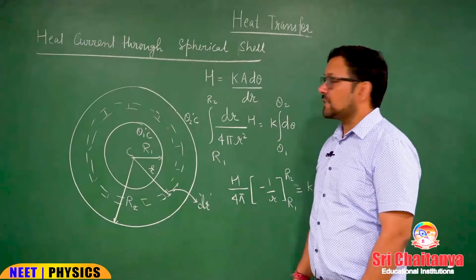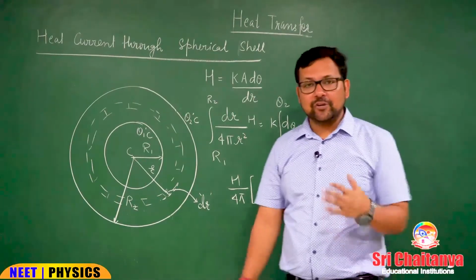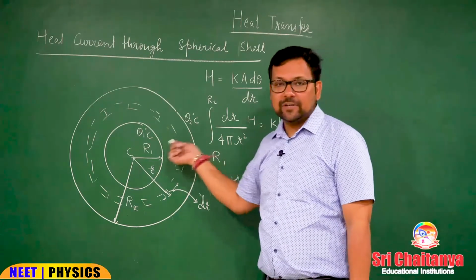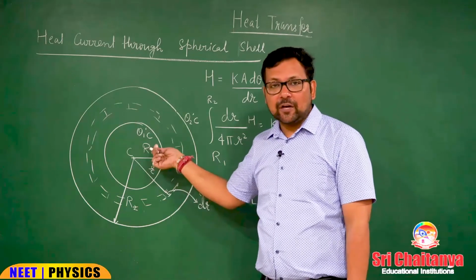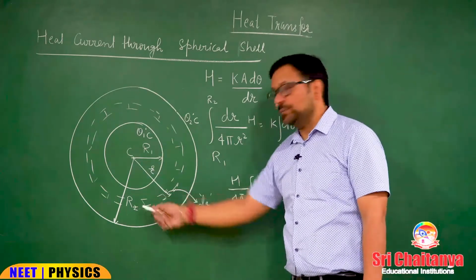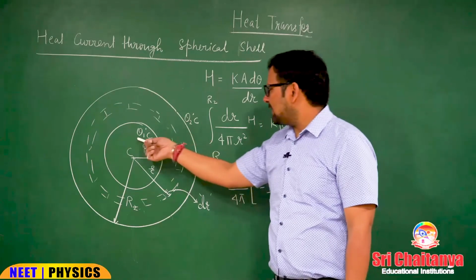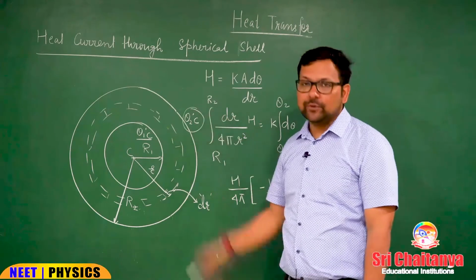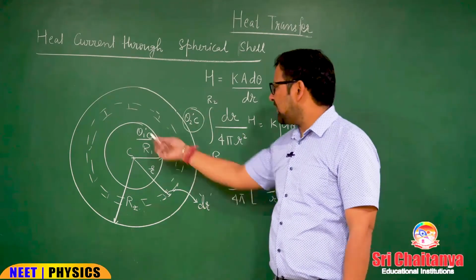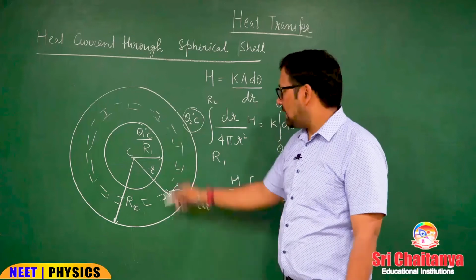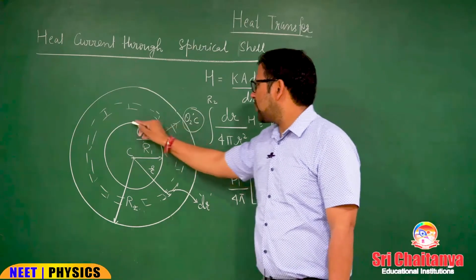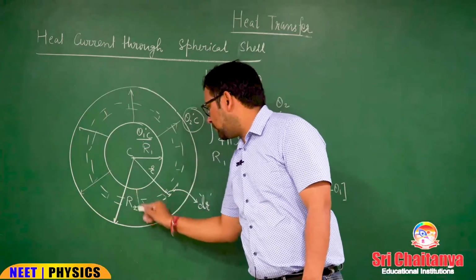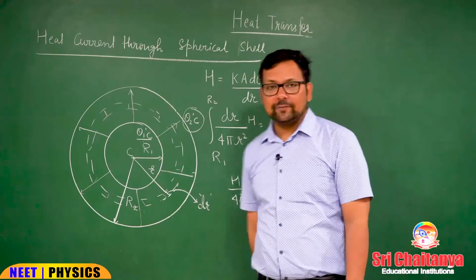Now, we are discussing heat current, that is conduction through the spherical shell. You can see spherical shells here. Inner radius is capital R1, outer radius is R2. Inner shell is at temperature theta 1 degree Celsius, outer is at temperature theta 2 degree Celsius. Let us say theta 1 is greater than theta 2 and heat is flowing like this. So, it will flow from theta 1 to theta 2 from all sections of inner shell to outer shell.